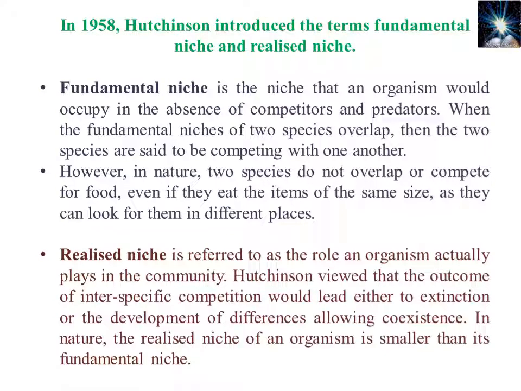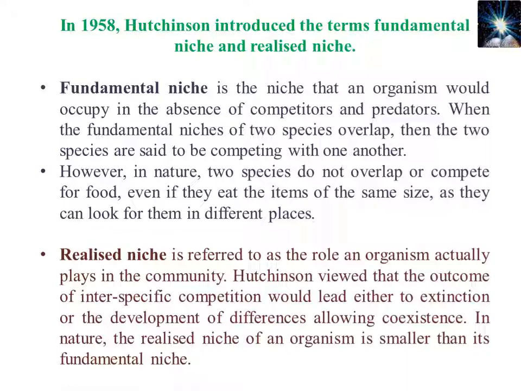In 1958, Hutchinson introduced the terms fundamental niche and realized niche. So, differentiation of niche into fundamental type and realized type was introduced by Hutchinson in 1958. According to him, fundamental niche is the niche that an organism would occupy in absence of competitors and predators. It means it is the full potential of any organism or organismic population to live in that area, or to do its job or role in that particular area.